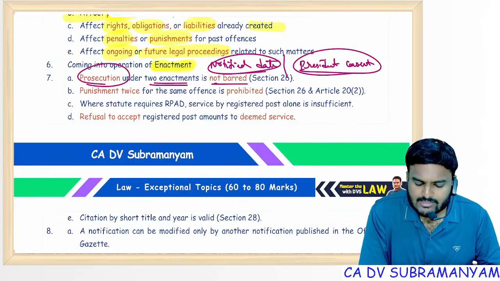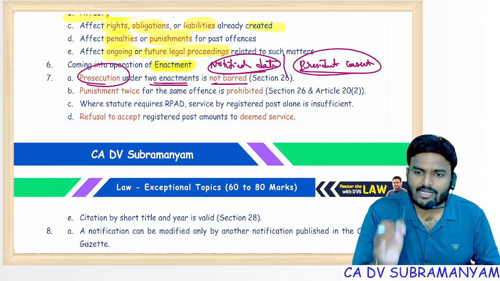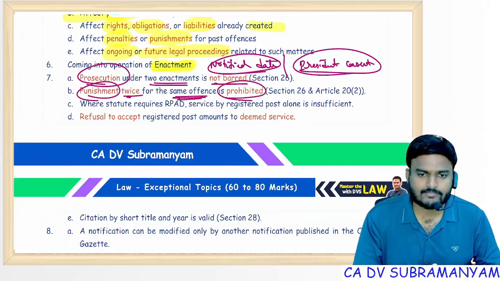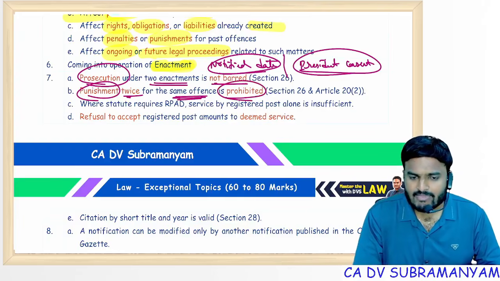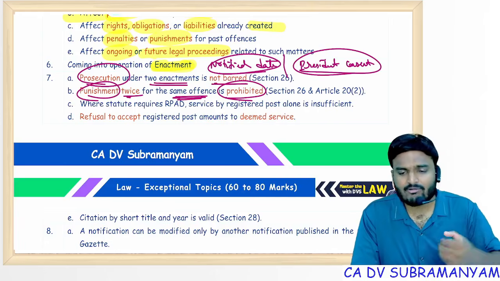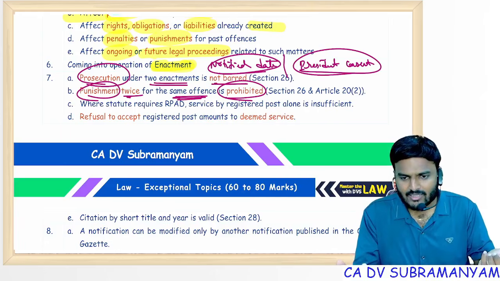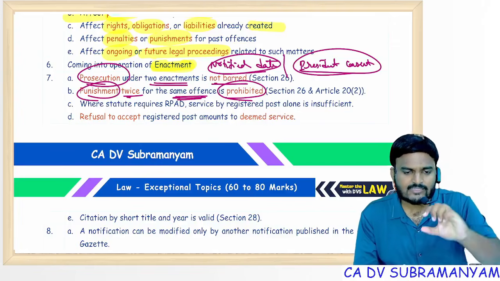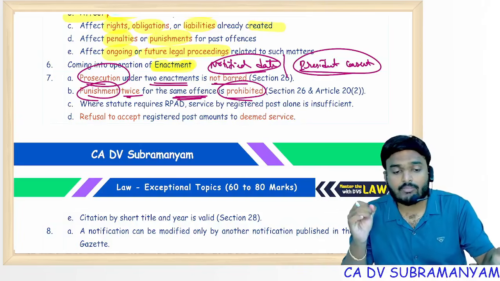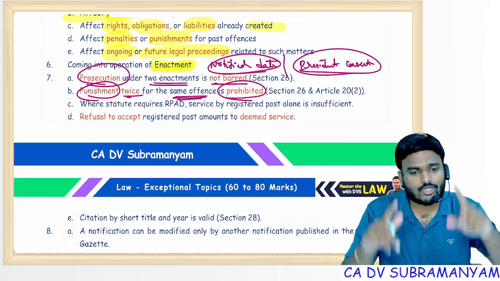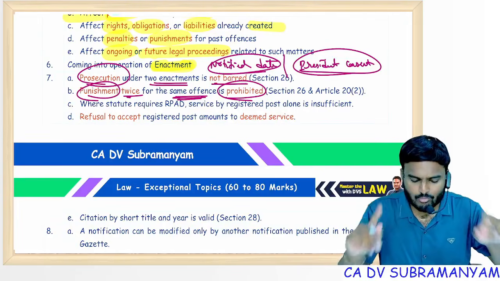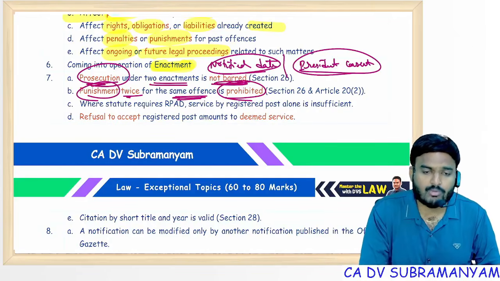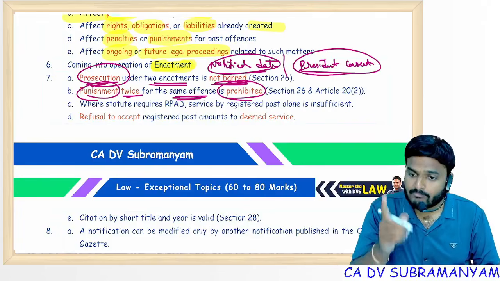Prosecution under two enactments is not bad. You may be prosecuted under two acts, but punishment for the same offense under two acts is prohibited. If the offense has two or more ingredients, one covered by one act and the other by another act, and there is a difference in the offenses, for example an offense in the Income Tax Act is different from an offense in the Money Laundering Act, then if you committed both, you will be punished under both acts. For the same offense, double punishment is prohibited. But prosecution is allowed, proceedings can be carried out, punishment only one.